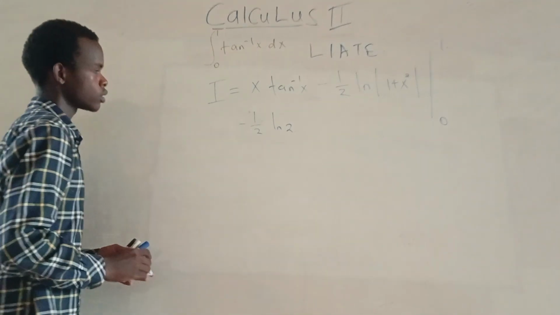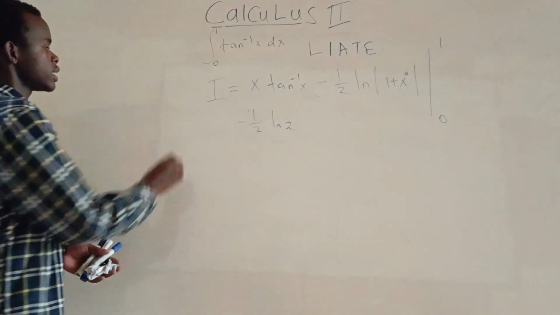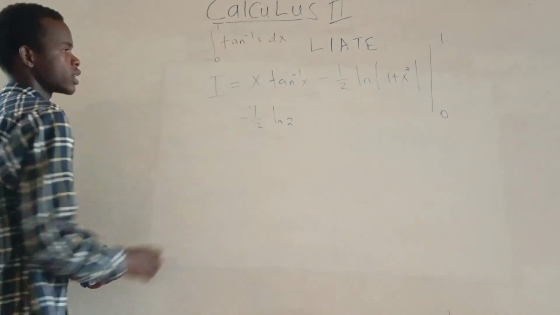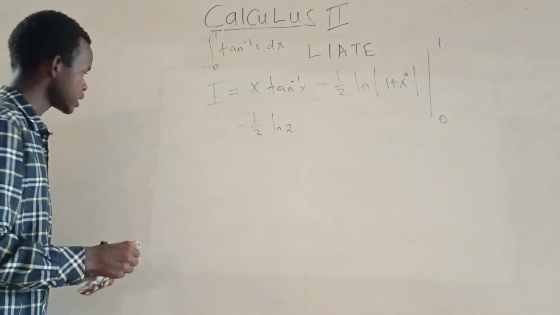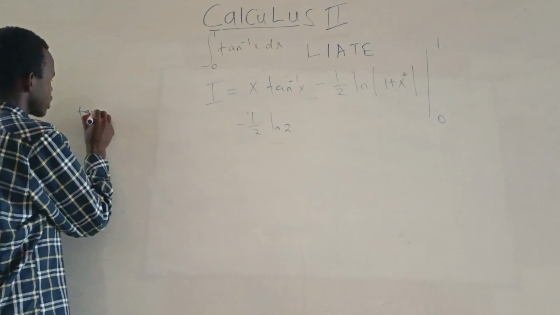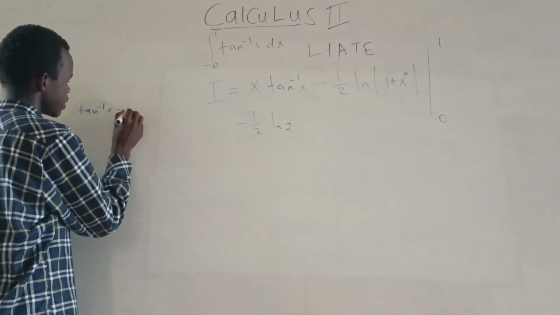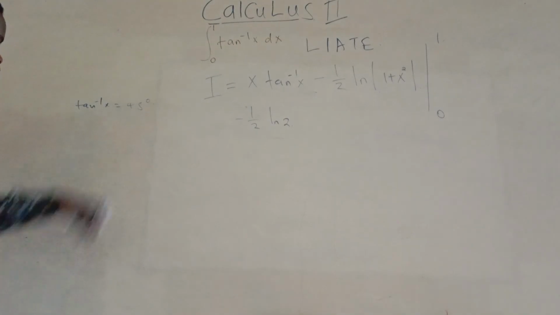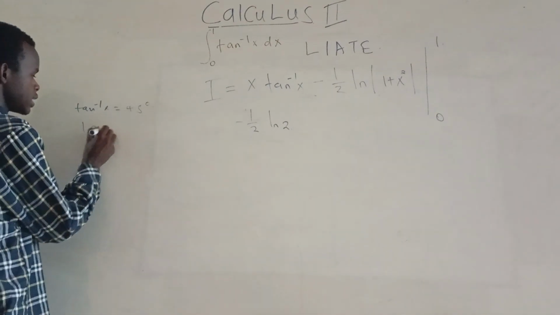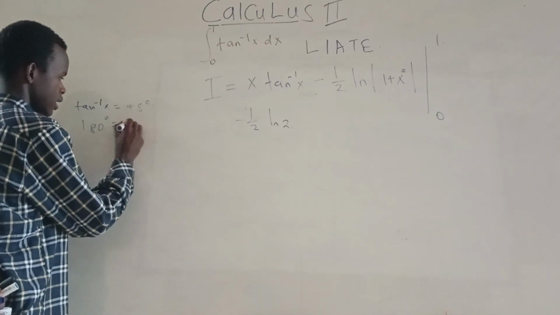45. So we'll replace 1 multiplied by tan inverse of 1. In terms of radians, tan inverse of 1 is the same as 45 degrees. But what is 45 degrees? We know 180 degrees is the same as pi.